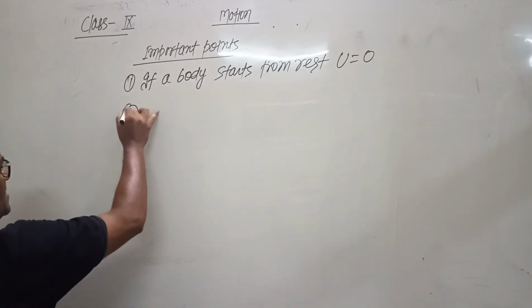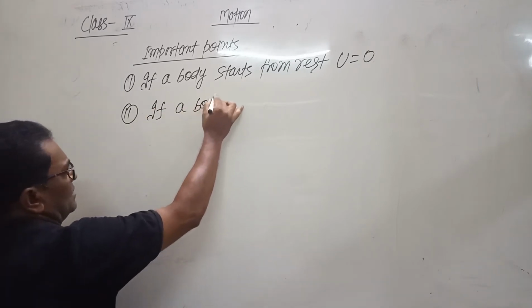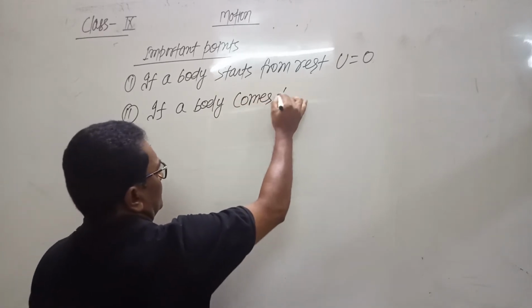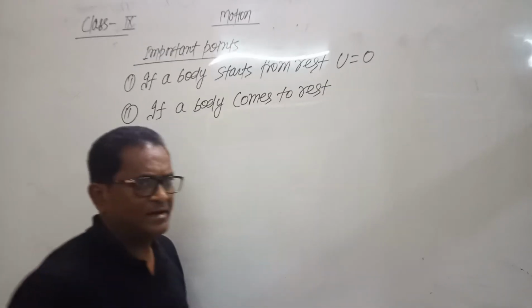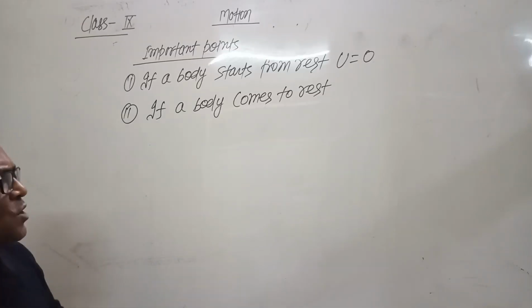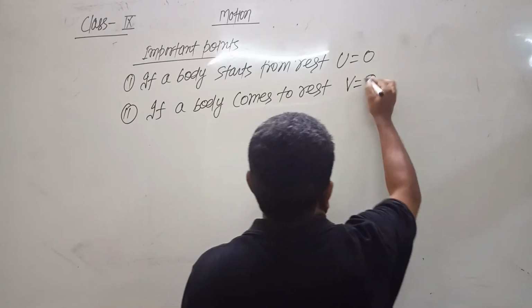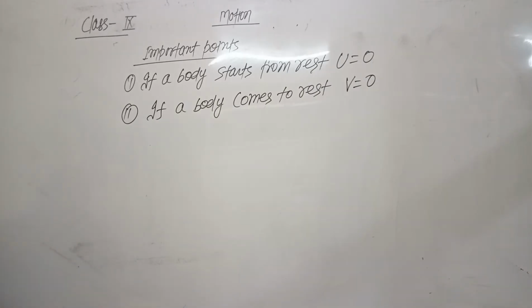Second point, if a body comes to rest, if in the question it is mentioned that the body comes to rest, then we have to use v equals 0. Final velocity equals 0 when a body comes to rest.